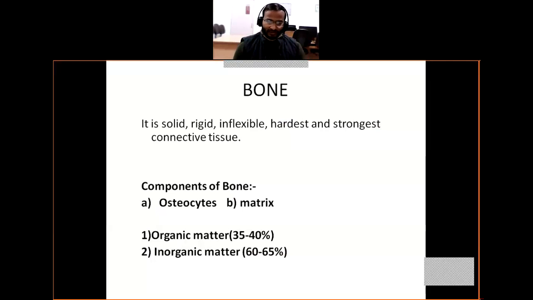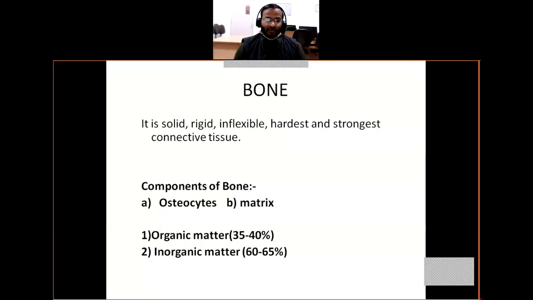Next one is, in long bones like the femur as well as the humerus, a special cavity is present which is known as the marrow cavity, and in this cavity a special type of vascular tissue is present which is known as bone marrow.